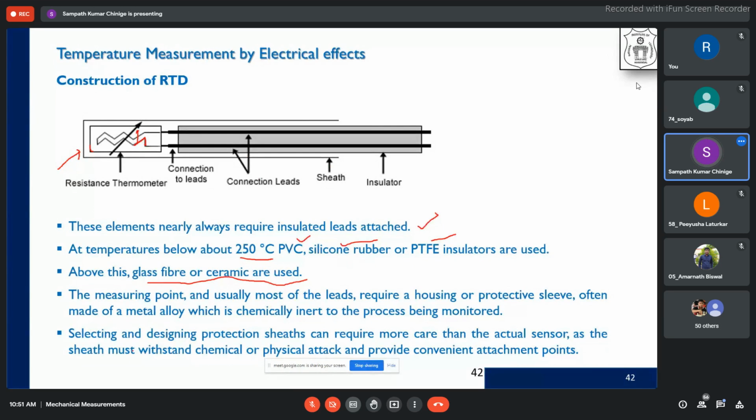So selecting and designing the protective sheath is the most important or careful consideration that we have to take, more than the actual sensor. So protecting the sensor is the most important thing that is to be taken care of in the selection or designing of this sheath. Okay, because it has to withstand chemical or physical attack and provide convenient attachment points. They should form a proper contact, number one. They should protect the element from the external elements or chemical attacks that are created by the external or ambient conditions. So that is about your construction of RTD.